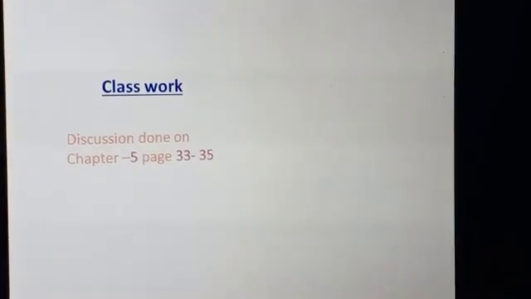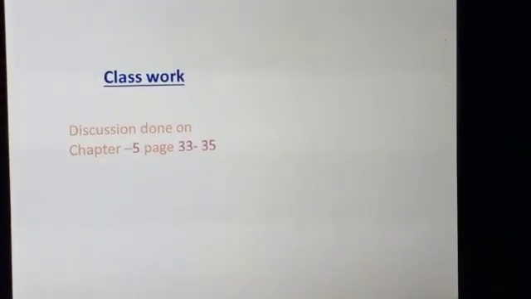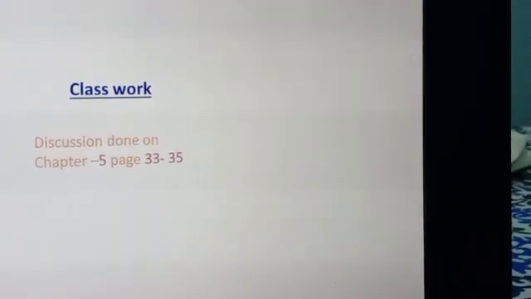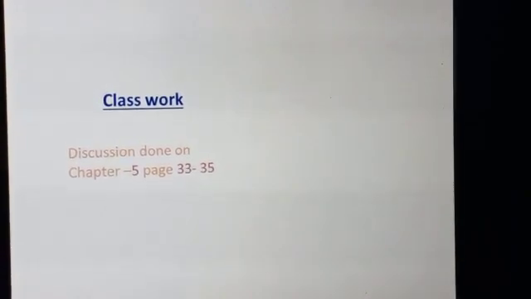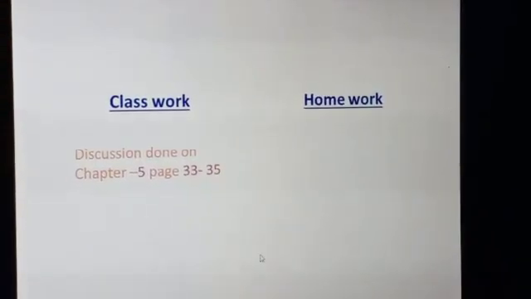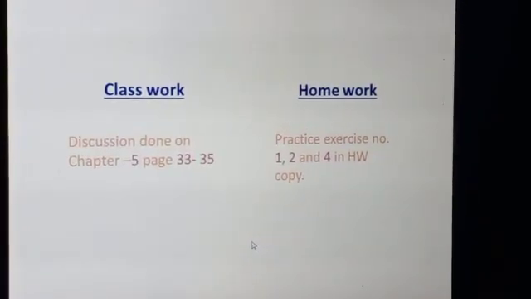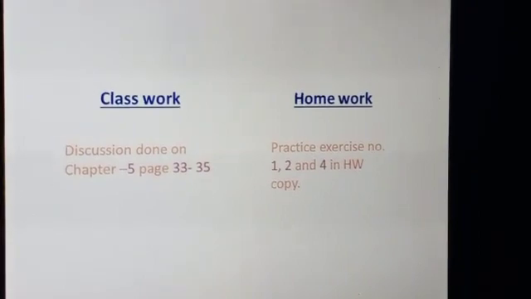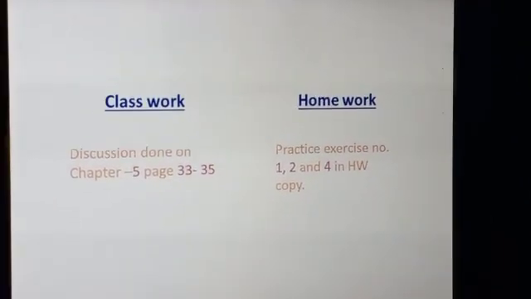We have done a discussion on chapter 5, page 33 to 35. So again, I'm telling you to learn the chapter well and do the homework. The homework will be practice exercise number 1, 2 and 4 in your homework copy.